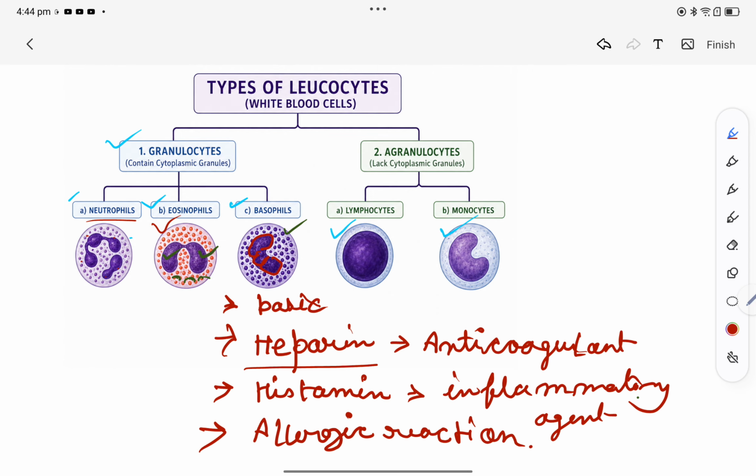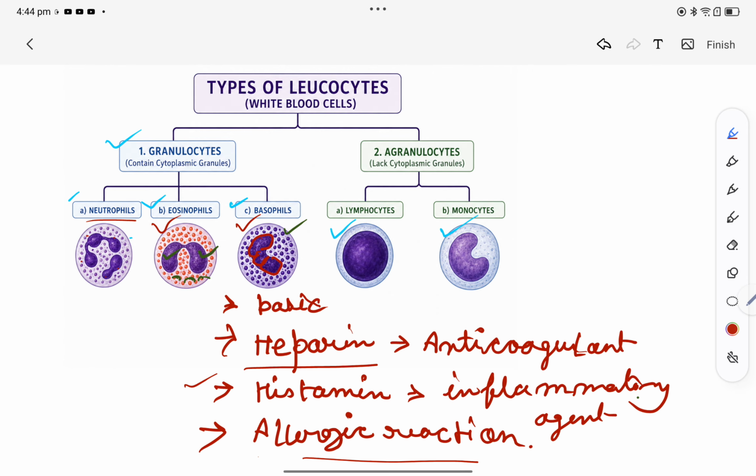Fine. Next we have basophil. In this case, the nucleus is trilobed. Now in basophil cytoplasm we can see heparin, which is an anticoagulant which stops the blood from getting clotted inside veins and capillaries, and then we have histamine, which is an inflammatory agent. And the main function of basophil is to respond to allergic reactions. Fine. Now these were the granulocytes.